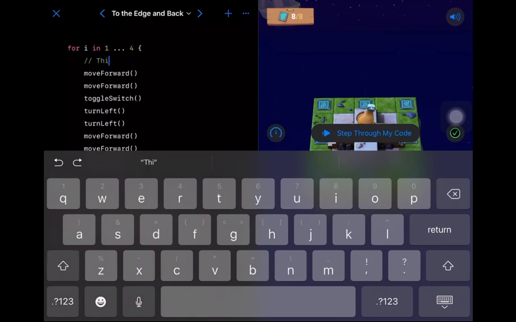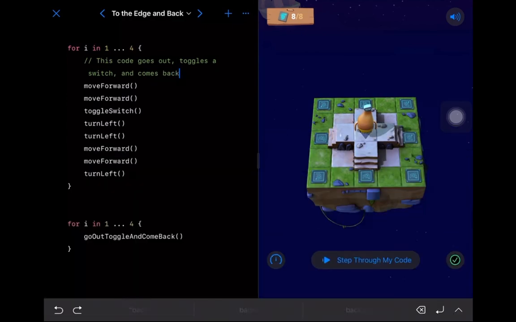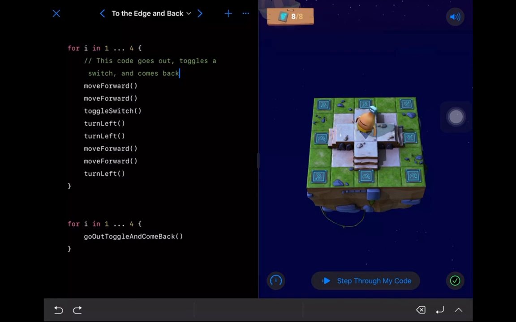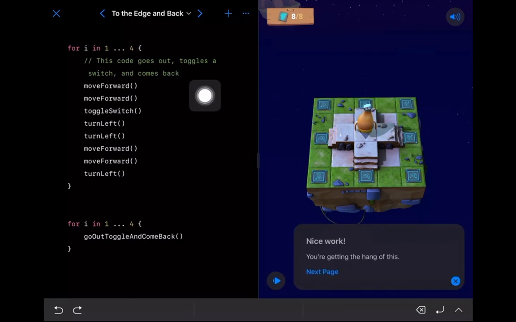So I would leave a note to myself saying, this code goes out, toggles the switch, and comes back. And you can see all of that is green to let me know that the Swift is just going to ignore this particular thing here.